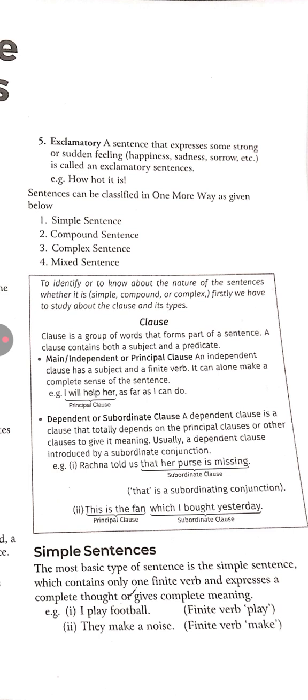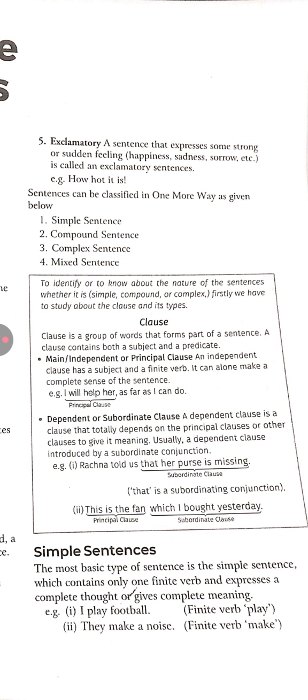That her purse is missing works as a subordinate clause. Similarly, here we can see: this is the fan which I bought yesterday. So which I bought yesterday is called a subordinate clause, and this is the fan is a principal clause.